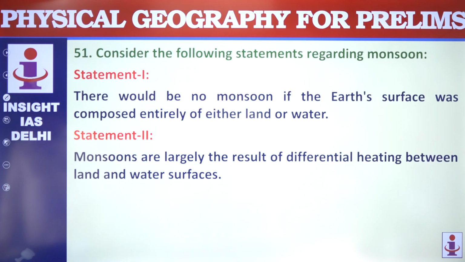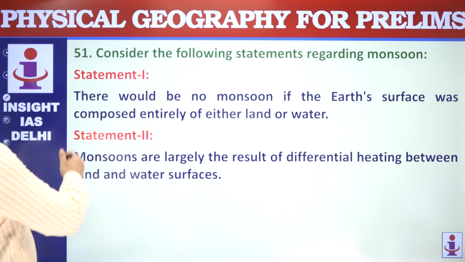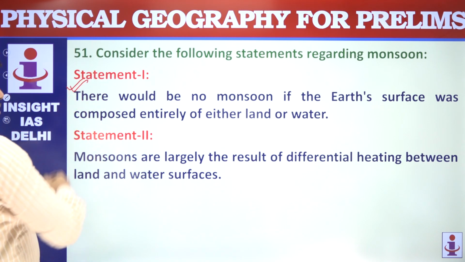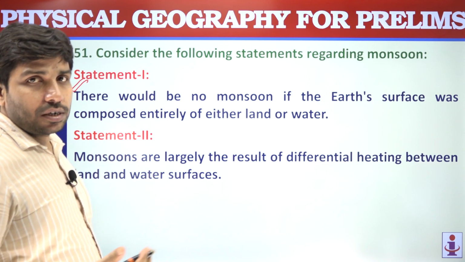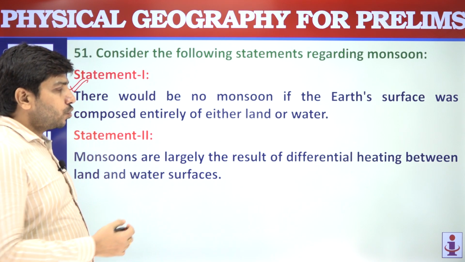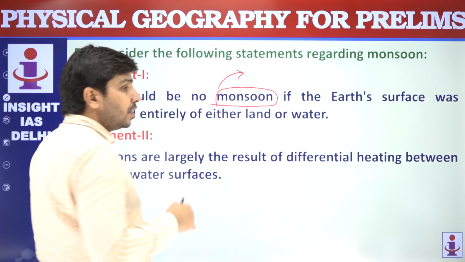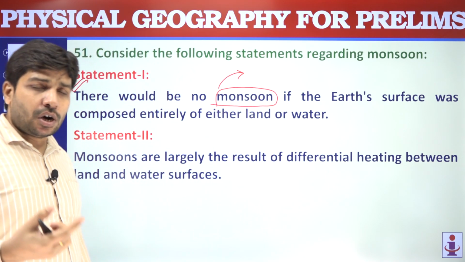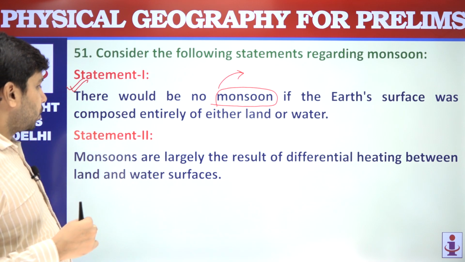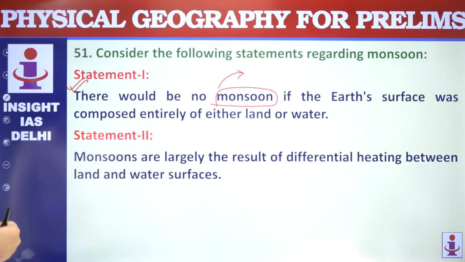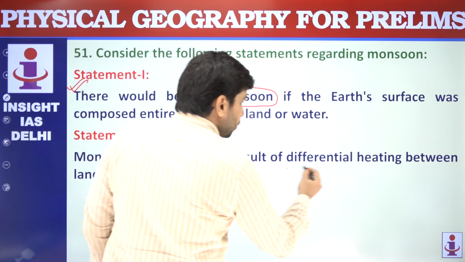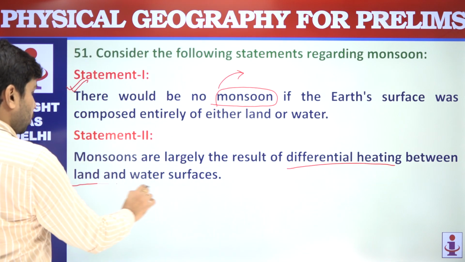Statement 1 says that there would be no monsoon if the earth's surface was composed entirely of either land or water. Yes. If there was only land or only water on earth, obviously there would be no monsoon, because monsoon is because of variation in temperature. This variation in temperature is happening because of land and water. Monsoons are largely the result of differential heating. Yes, differential heating between land and water surfaces.